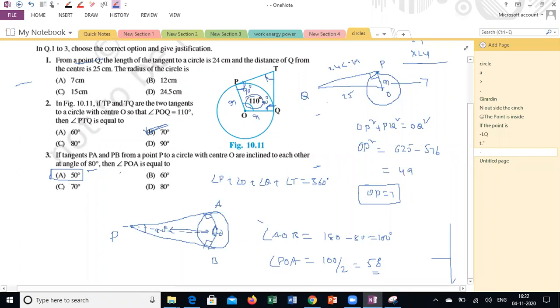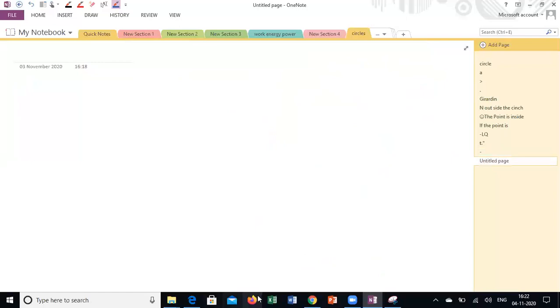Clear, guys? It's easier, a little tough. Only the thing is you need a small grip of your previous things. Am I right? Yes, sir. No need to remember a big theorem. You just need the knowledge of triangles and basic logical skills.